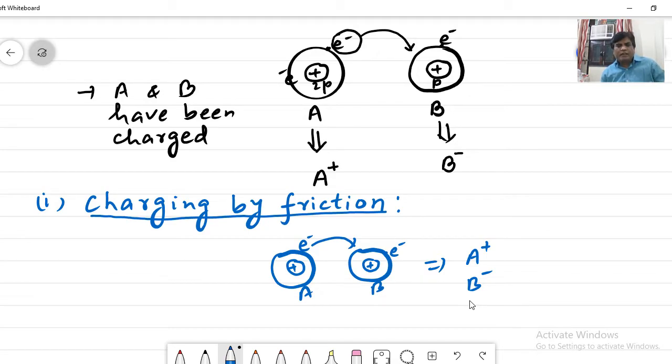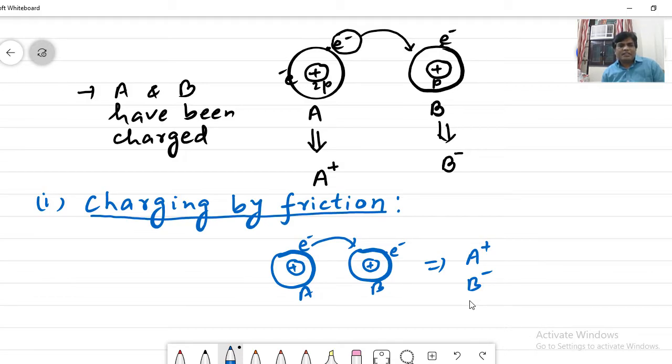The common example we have read in junior classes: when dry hair is rubbed with a comb, the comb and the hair get charged. If we bring some pieces of paper or dust particles near the comb, they get attracted by the comb.